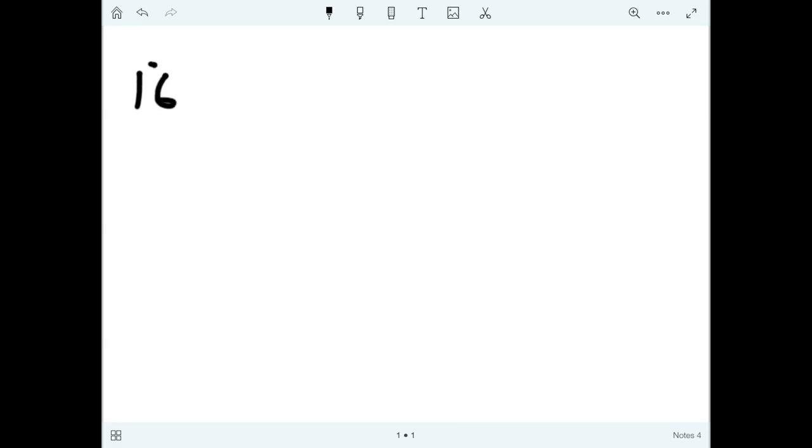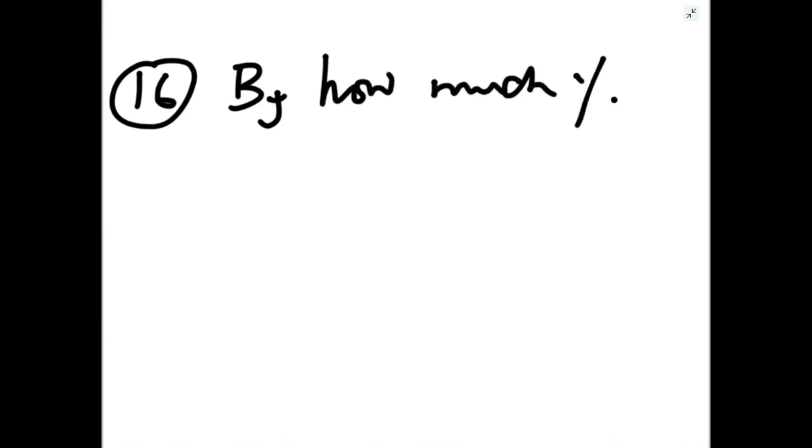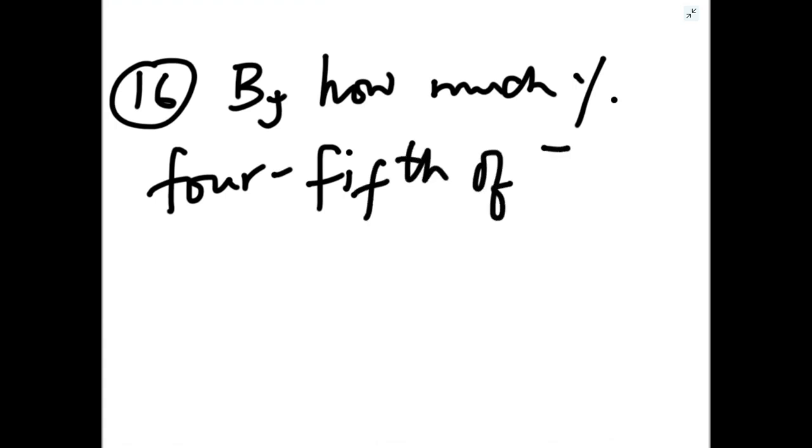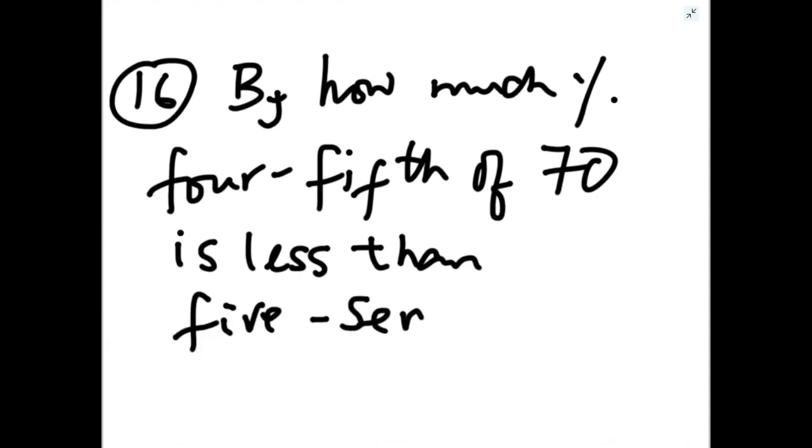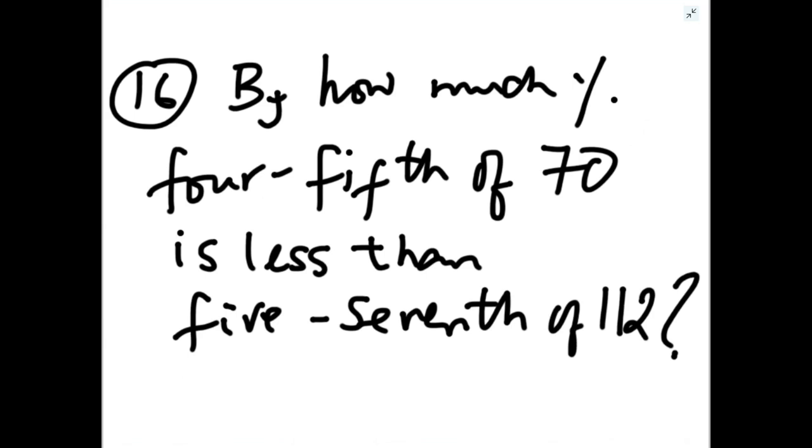Take one more question from the book. Question number 16. By how much percentage four-fifth of 70 is less than 5/7 of 112? This is the question. Question number 16 of the book.